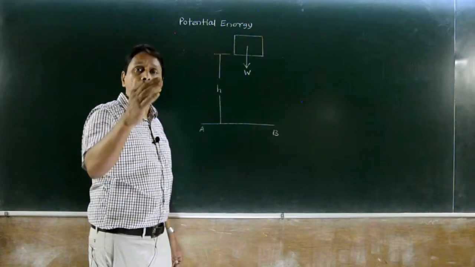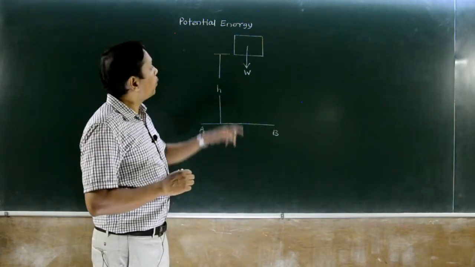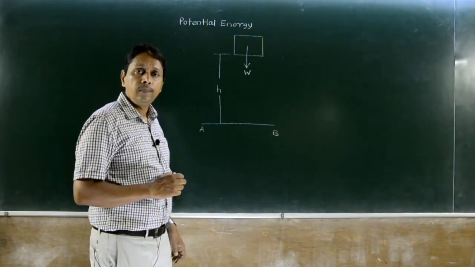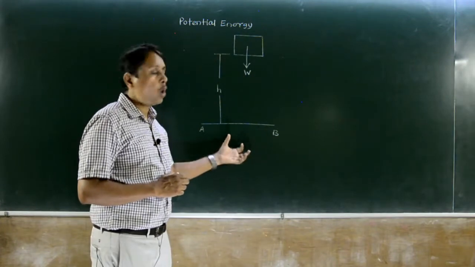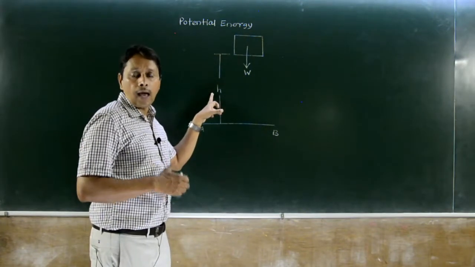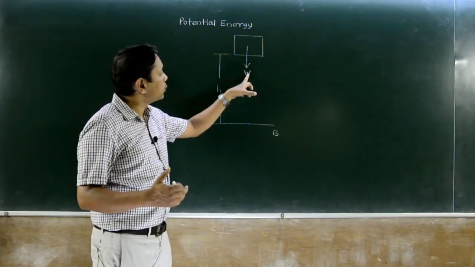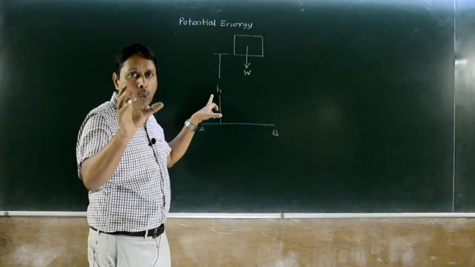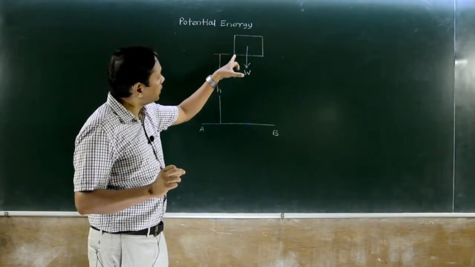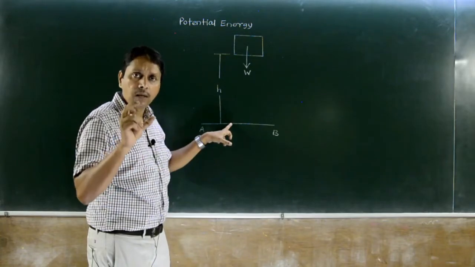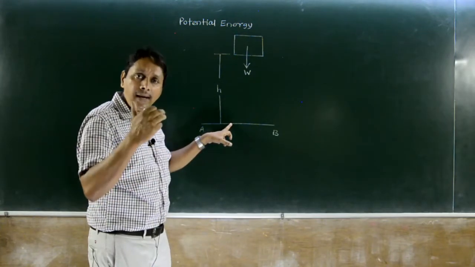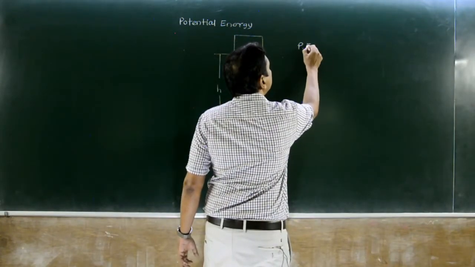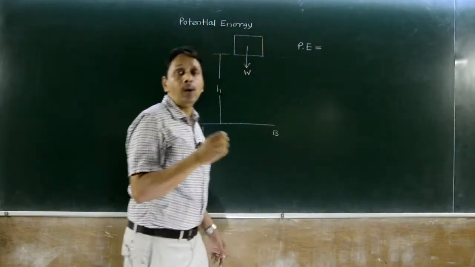So how to measure this potential energy? When we release this body from this point, what happens? It will go down through a displacement h. And we know that under the action of force, when there is a displacement, we say work is done. Energy means capacity to do work, so this body is doing some work because it has the capacity, the potential energy, to do work.